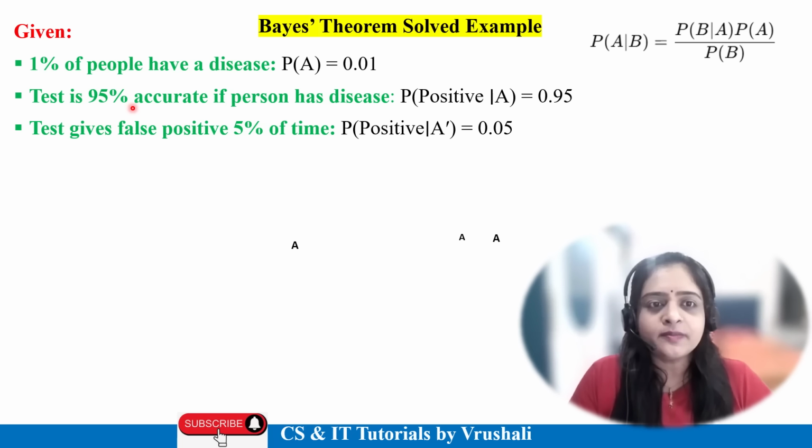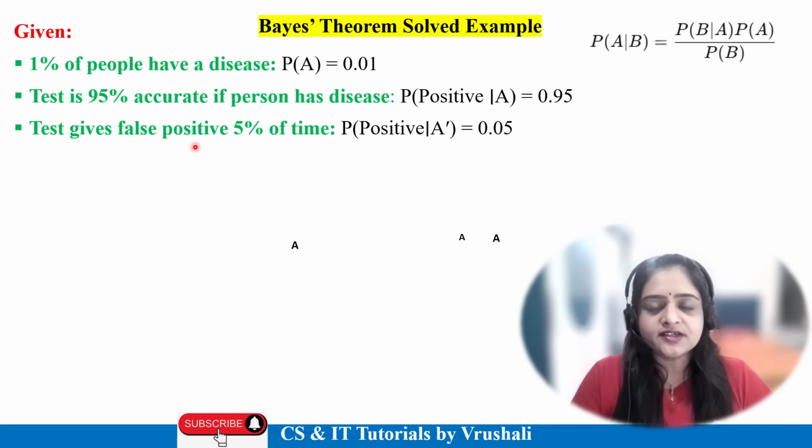So 95% accurate means a positive test if the person has the disease, that is A. So we write probability of positive given A as 0.95. Next, the test gives a false positive result.